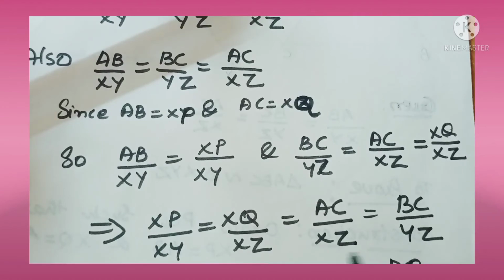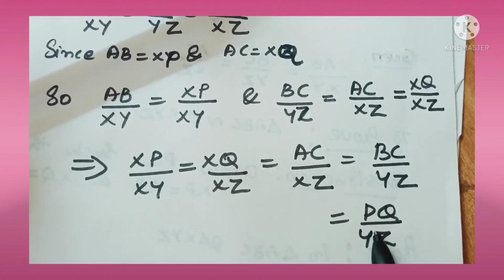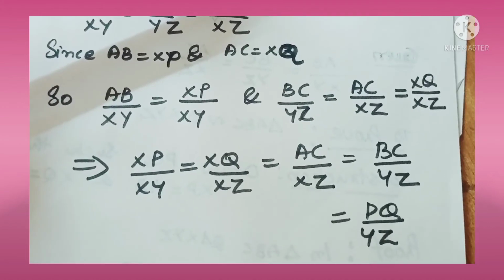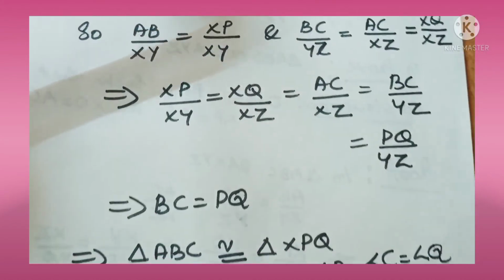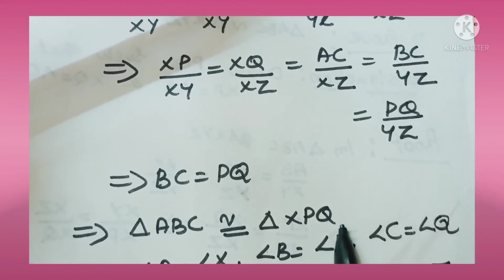Therefore, from these two, we can say that BC and PQ are equal. That is, one more pair of sides is equal. Hence, we can say that the two triangles are congruent. That is, triangle ABC congruent to triangle XPQ.